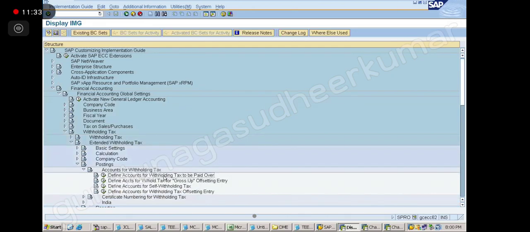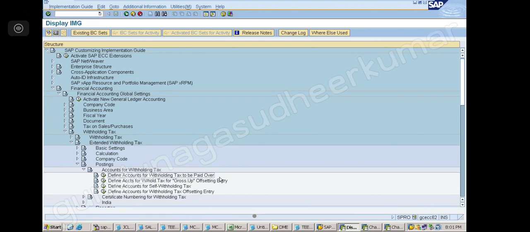Define Accounts for Withholding Tax to Be Paid Over. Yeah, note down everything. Note down the path. Okay, note down everybody. Noted.